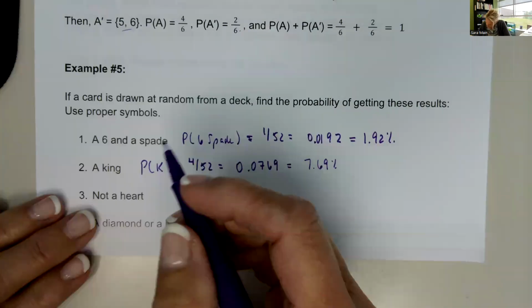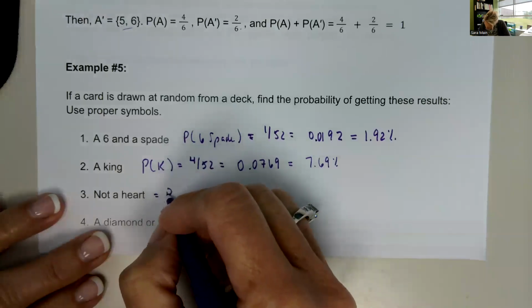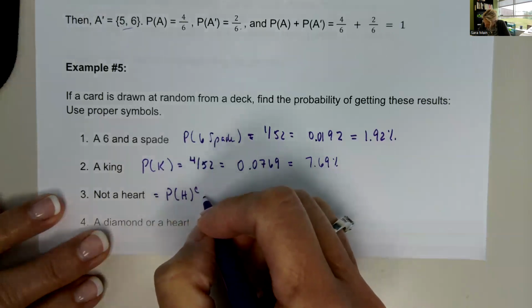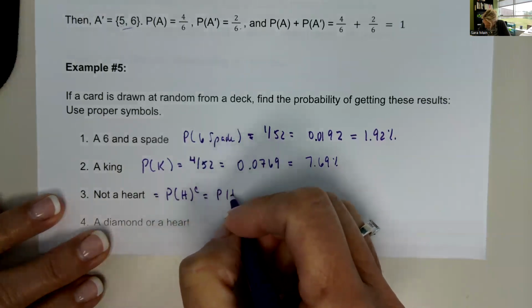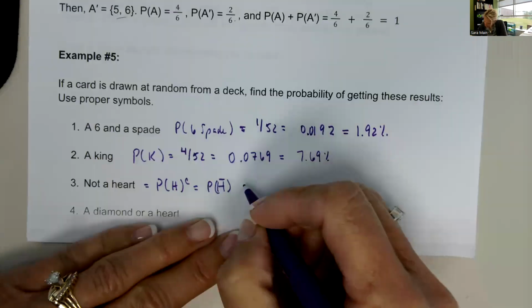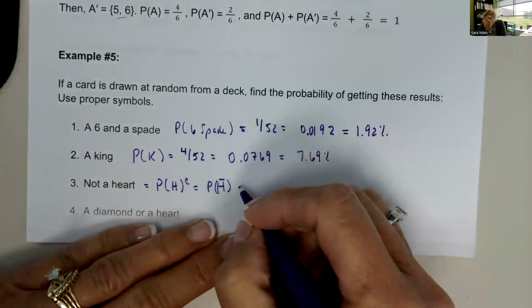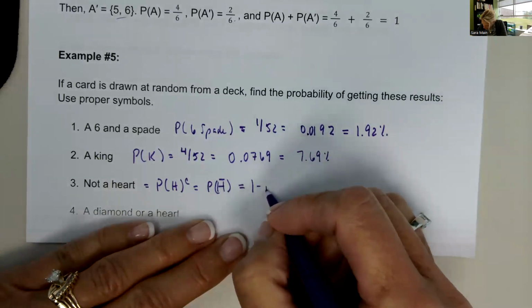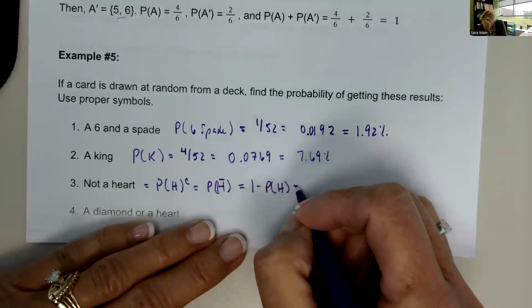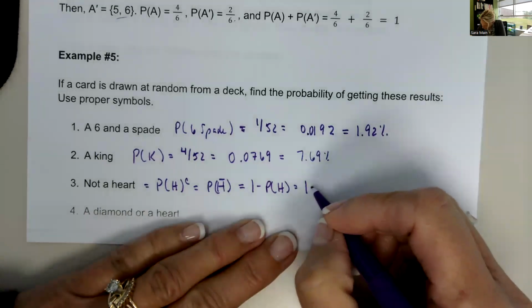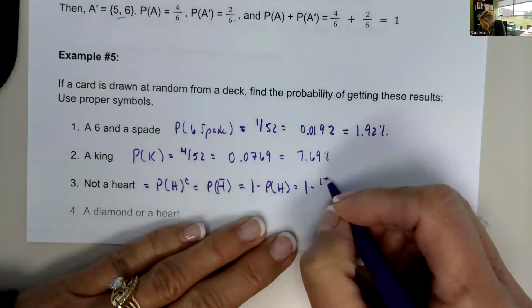Not a heart. So we could say that this is the probability of a heart complement, or the probability of a heart with the bar above it. And so we can find the probability of not a heart by adding up all the ones that are hearts, or we could say 1 minus the probability of getting a heart. That means 1 minus the probability of a heart, and there are 13 hearts.